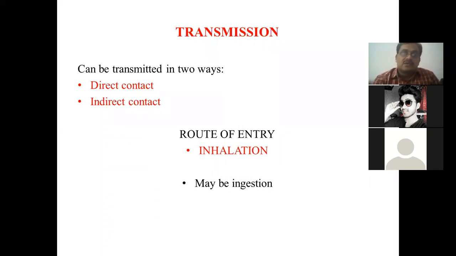Along with direct contact, it can also be transmitted by indirect contact. By indirect contact, I mean human personnel handling the horses, or feeding utensils or clothings which are shared by different horses in a herd, or even sharing the same house. So indirectly by feed and water contaminated with the nasal discharge, by the handlers, by feeding utensils, watering utensils, by the clothing, by sharing the same common housing, other horses can also be affected from the diseased animals.